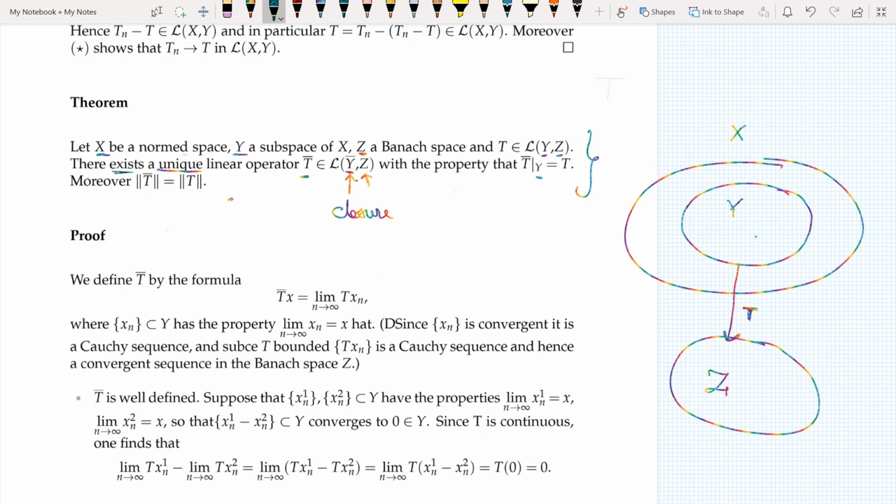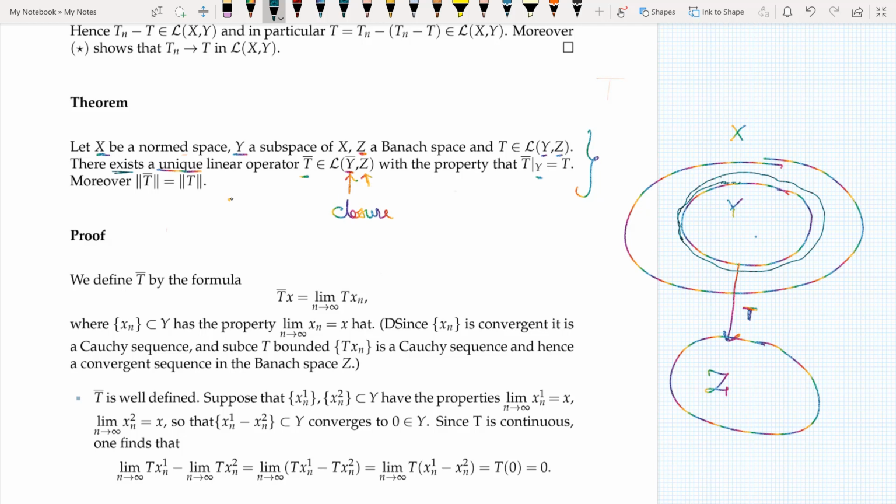So if this is Y, and if I add all the limit points of Y, then it becomes the closure of Y. The diagram is very badly drawn, but consider that this is Y, and now I add all the limit points.